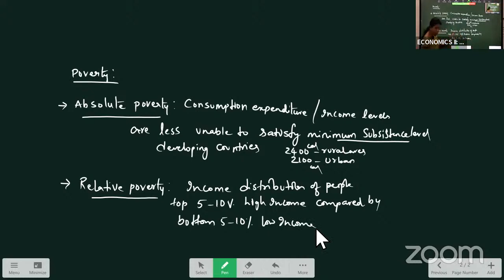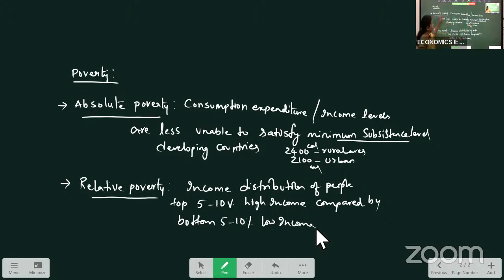In this comparison, the top 5 to 10% high income earning people are compared with the bottom 5 to 10% of low income earning people. When the comparison is done, we call it relative poverty. Okay, when the comparison between high income people and low income people is done, we call it relative poverty. In relative poverty, we don't consider the minimum subsistence level.